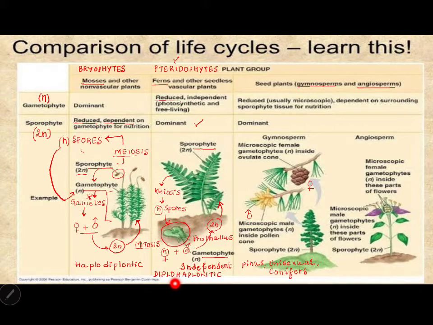When I see a male pine tree, how will I say it is male? Because I see a male cone. In a female pine tree, I see a female cone. So the entire sexual reproduction started speaking anatomically and also morphologically.